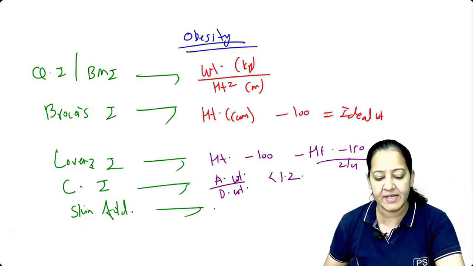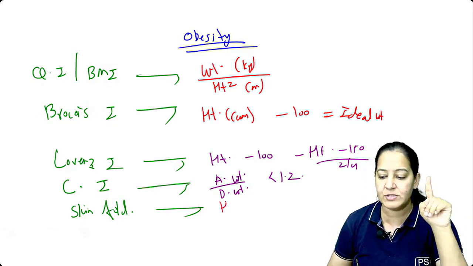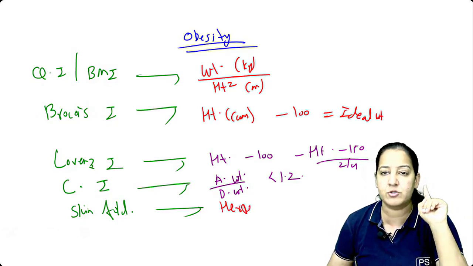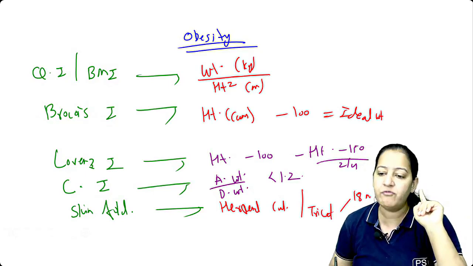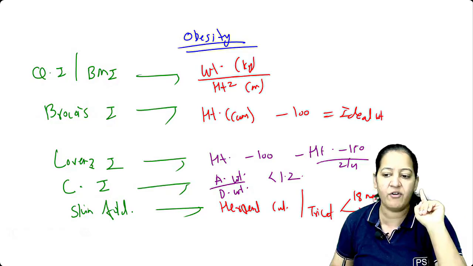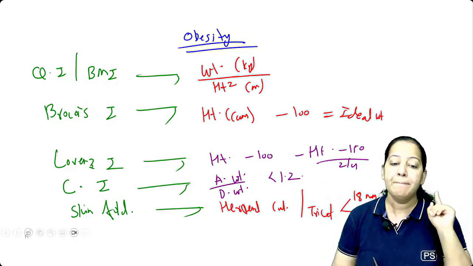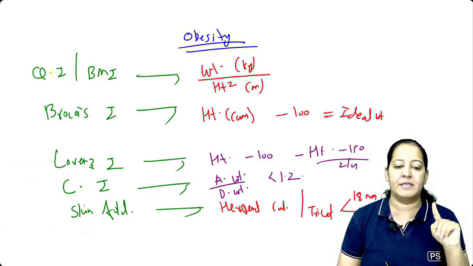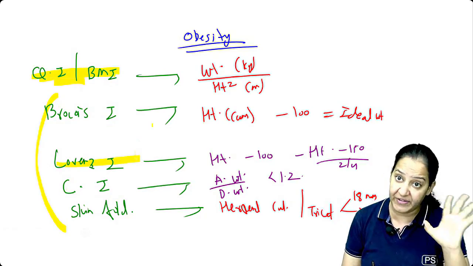And skin thickness, I taught you that we measure the skin thickness with the help of an instrument. The name of the instrument is Harpenden caliper, and we measure it mainly at the tricep, and the cutoff for boys is 18 millimeter, and for girls it's 32 millimeter. You have to learn this. This is all regarding obesity. Mainly 99% the question is going to come from here, but you should know all these also. Lawrence, you should know it's a weight-free indicator.